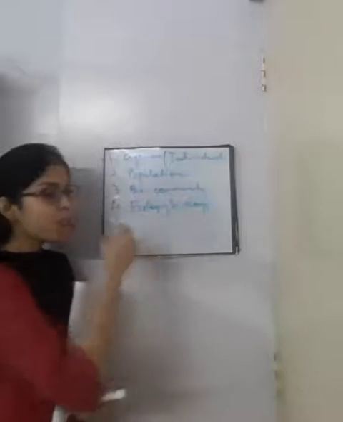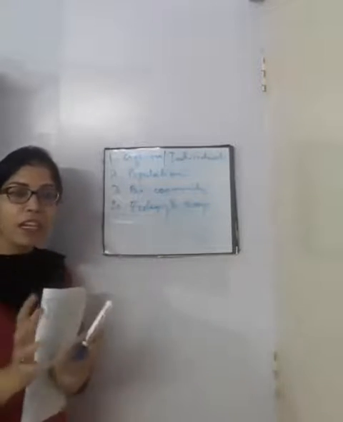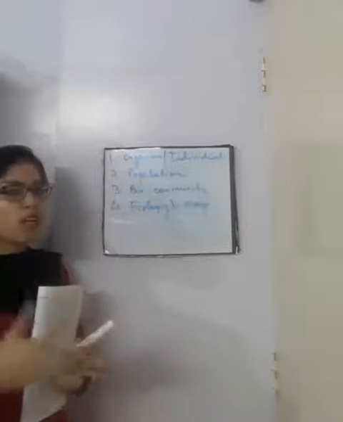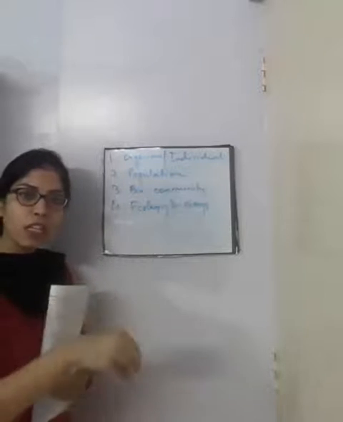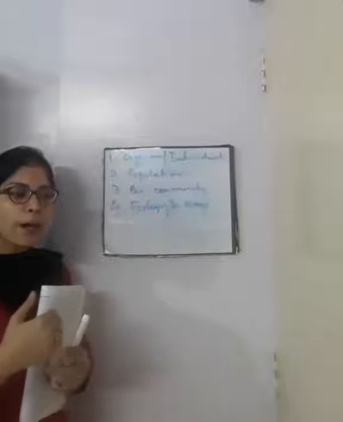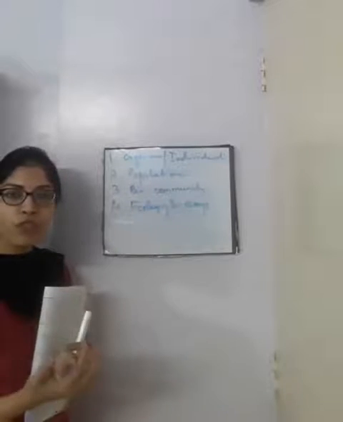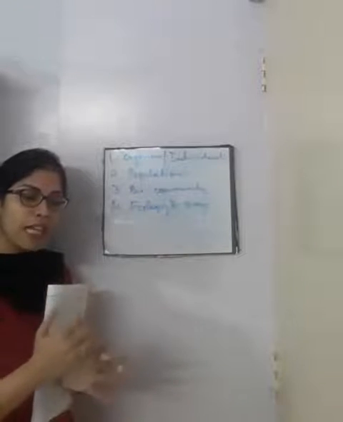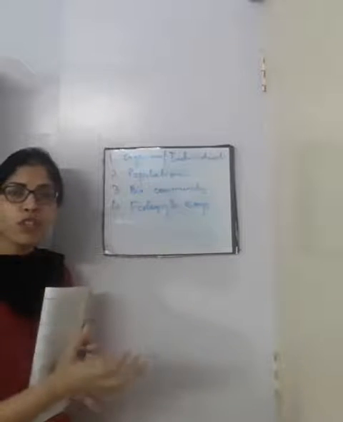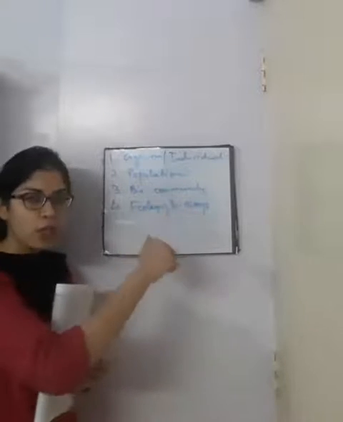So ecosystem is where the physical environment of that particular biological community also is included, along with how there is the exchange of nutrients between different types of organisms. Suppose the food chain, food web also falls under ecosystem.